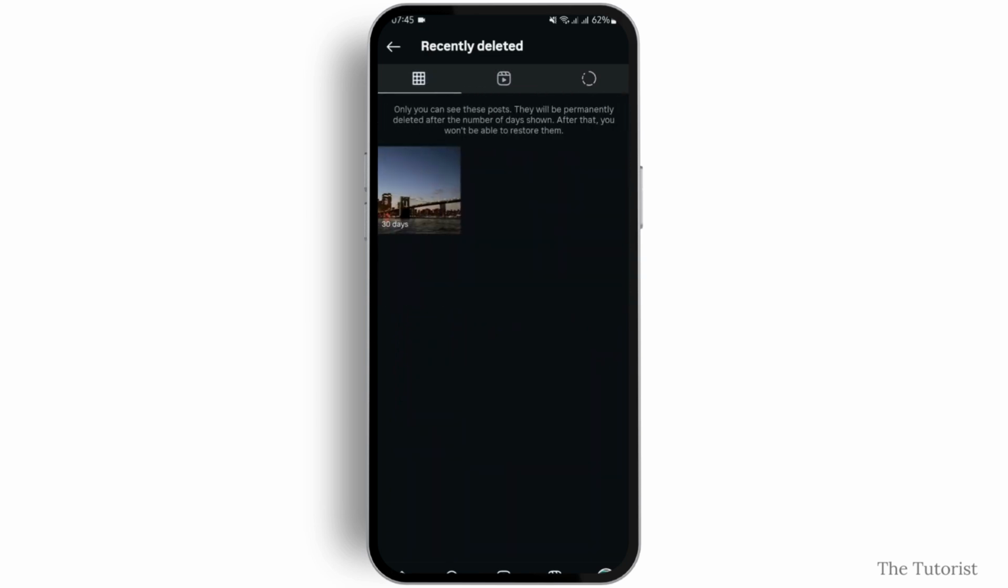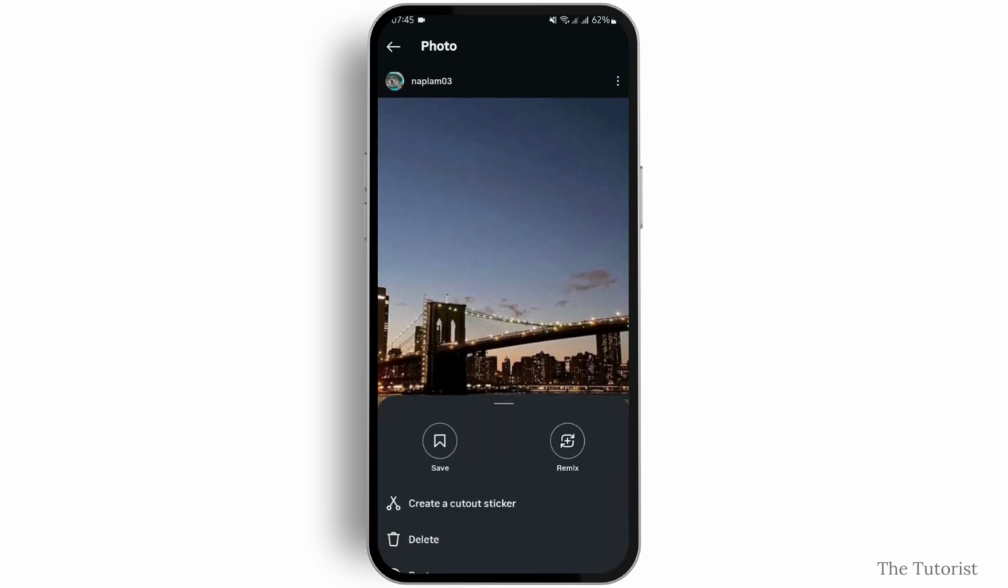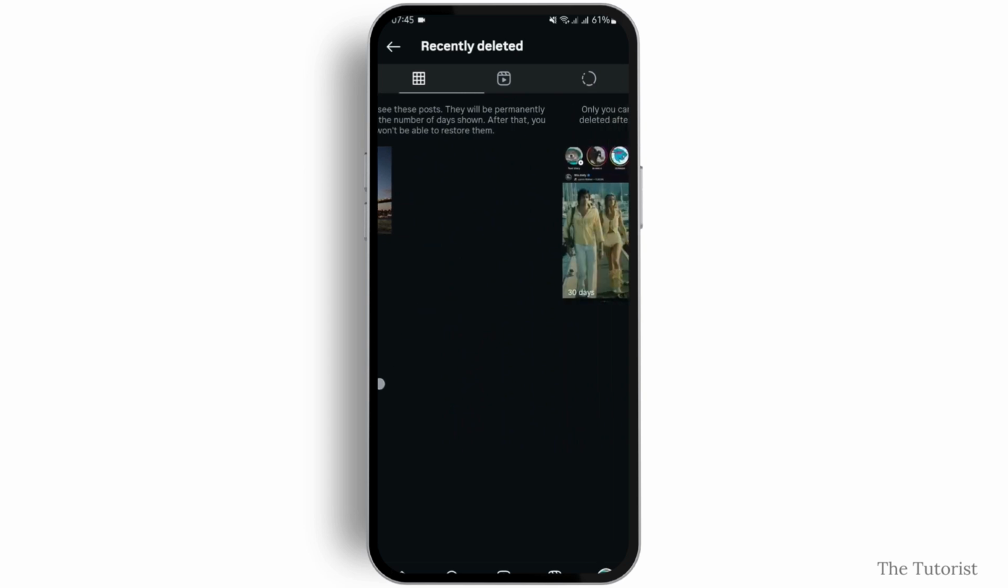Now it says 30 days, meaning that there is only a 30 day time limitation where you have to go ahead and restore the post, Reels, or Story. If you happen to cross those 30 days, you will not be able to recover any of your posts.